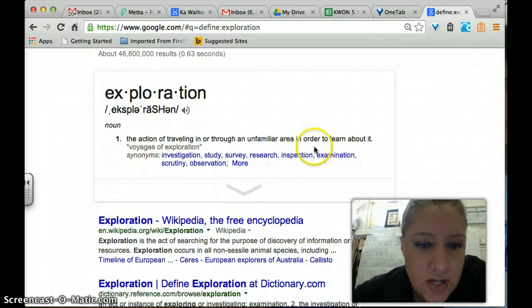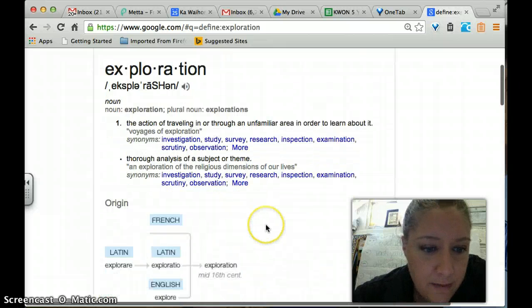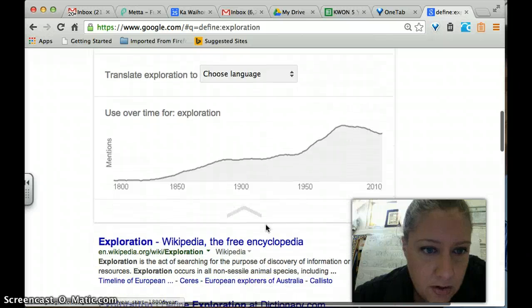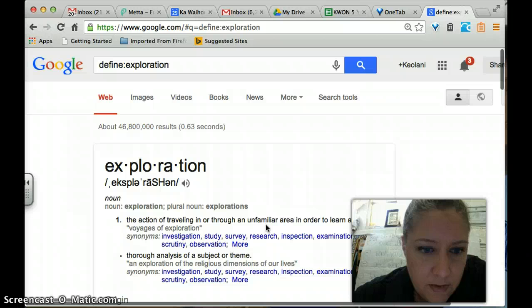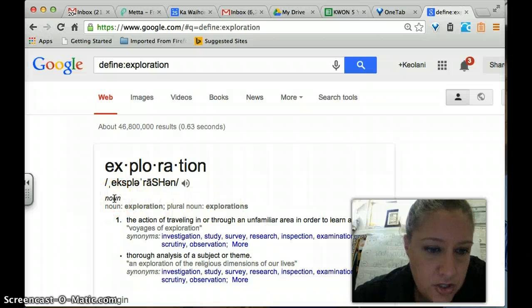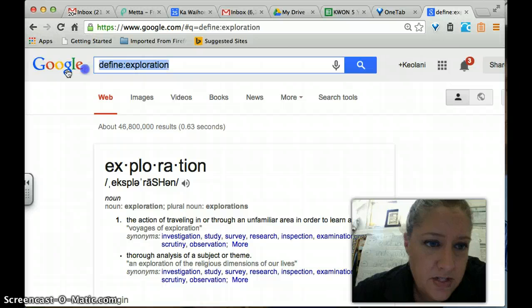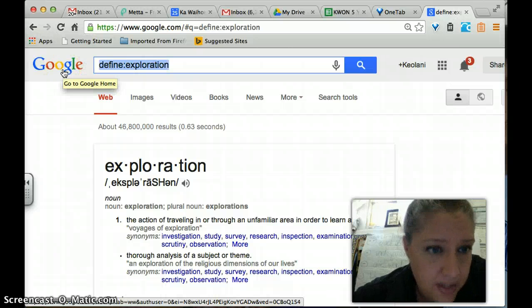You just type it straight into the Google search bar after you type define and colon. You can tap on more here and it'll give you more information. So you can see there's the part of speech, definition, synonyms.